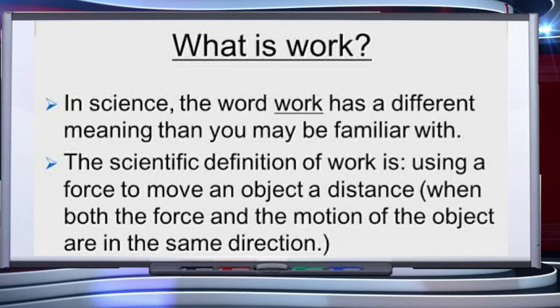There is a difference in the way we use the term work in day-to-day life and the way we use it in science. According to the scientific definition of work, we say that work has been done on an object when some force is being applied on the object and the object moves through a certain distance in the direction of the applied force. Now, to understand this, we can discuss some examples.